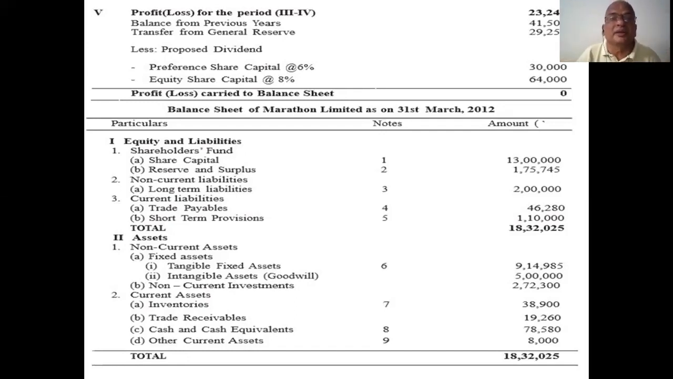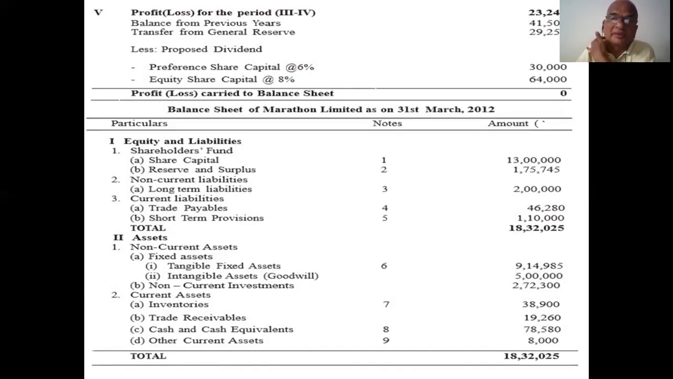You mention here transfer from general reserve. That amount is already given in the problem. Less provision for dividend, proposed dividend on preference share capital at 6% and equity share capital at 8%, already given in the problem. So all amounts are mentioned here. So profit carried to the balance sheet is 0, because the amount is nothing, I think.